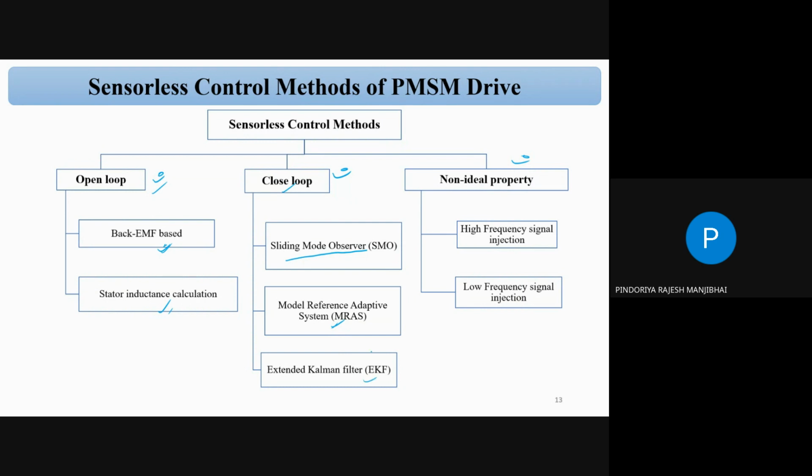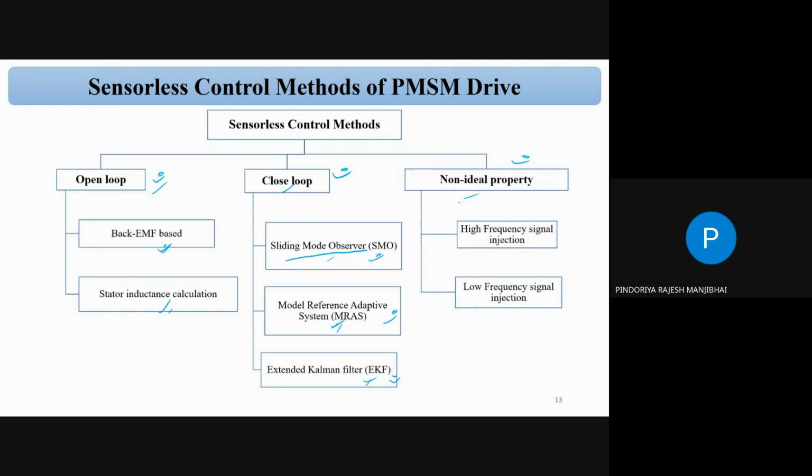Okay. So no need to worry about these algorithms. This is just for your information. If you want to do research on sensorless control algorithms, then you have to read all these algorithms: SMO, MRAS, and extended Kalman filter. Based on this literature, you can propose your own control algorithm, correct? But as of now, for the syllabus, you can just remember the names of the algorithms. For closed loop, there is the sliding mode observer, model reference adaptive system, and extended Kalman filter. Many methods are there, but here I have written only the selective control algorithms.